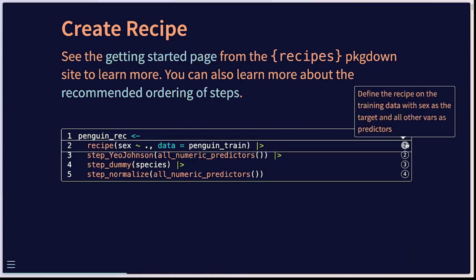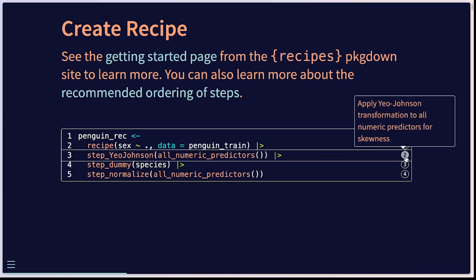So the first thing that we're doing is defining a recipe where we have sex as the output or our target, and then all the other variables we're using to predict the penguin sex, and that period placeholder is the way that we do that. Of course, we're using our training data. Next, we want to apply a transformation to correct for any possible skewness within our data. The Yeo-Johnson, again probably butchering that name, is a good method for that.